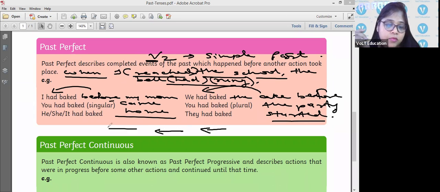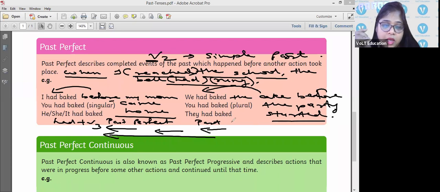Here it is past, and here this is past perfect. Something happened before this past also. Over here something happened, so this has to be in had plus verb 3, and this past has to be in subject plus verb 2 plus object. This is the way it happens.